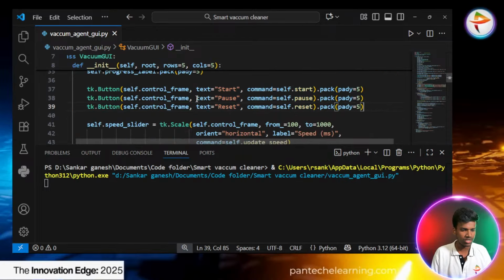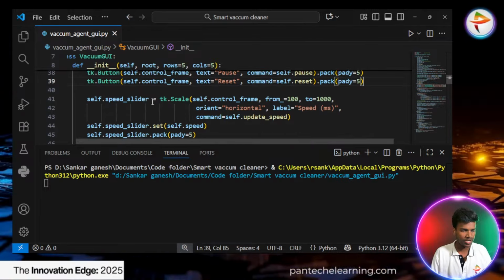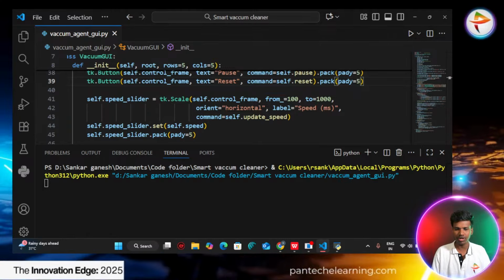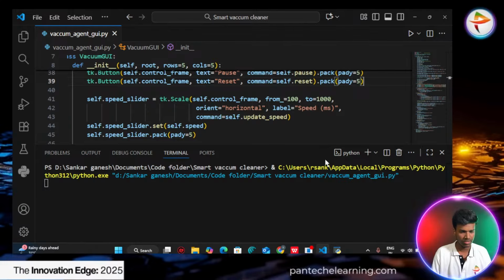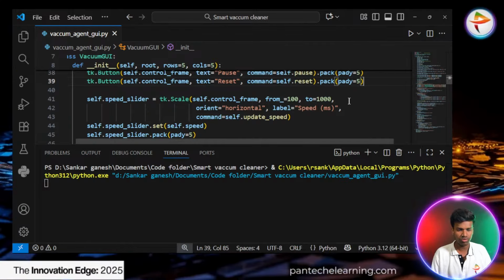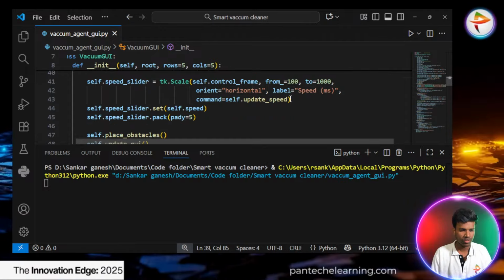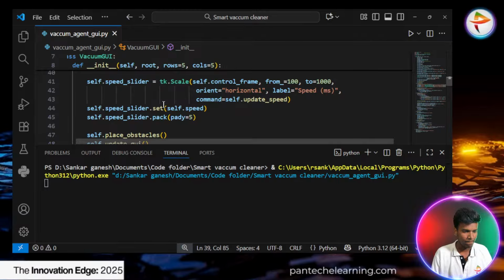Self.control of the frame, the text of the buttons is start, pause and reset. And the speed slider, which I showed just now, controls the speed. For slow processing or faster processing, we can adjust this speed, from 100 to 1000. The average speed is 500, that is the normal speed. Then we set the slider, place the obstacles and update the UI.